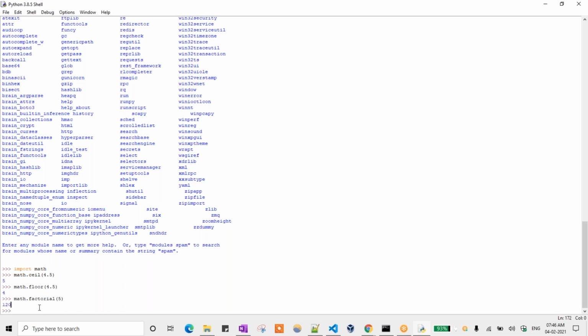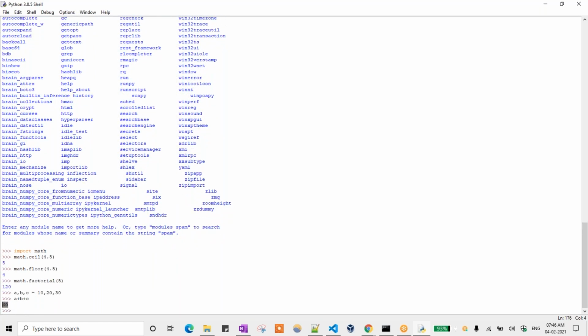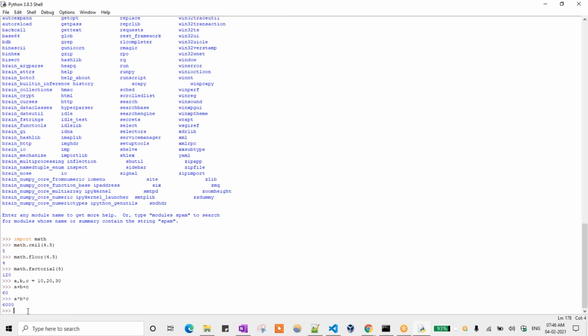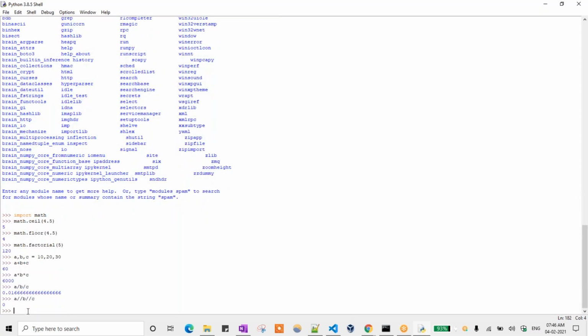Here, suppose I need to add numbers. a, b, c equal to 10, 20, 30. Here I need to add all those elements, so print a plus b plus c, and you get the output. You can do a into b into c also, that is multiplication, so you get 6000. a by b by c also you can do. Modular division also you can do, so you get 0. So these are all general purpose programming features.